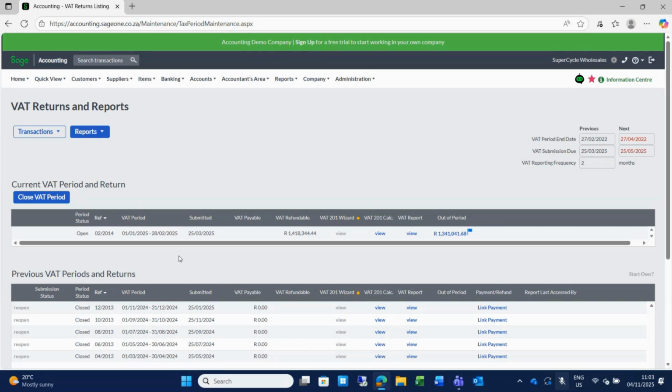Once you close off your VAT period, you won't be able to make changes to a transaction. And that's very important because the system is very lenient in that you can actually change transactions. But the moment you close the VAT period, it locks that transaction and you cannot change it anymore. You first need to reopen a VAT period if you really need to change it. But we always think twice about reopening because we already paid over to SARS. I've moved off the point a bit, but I hope that answered the question about the journals.